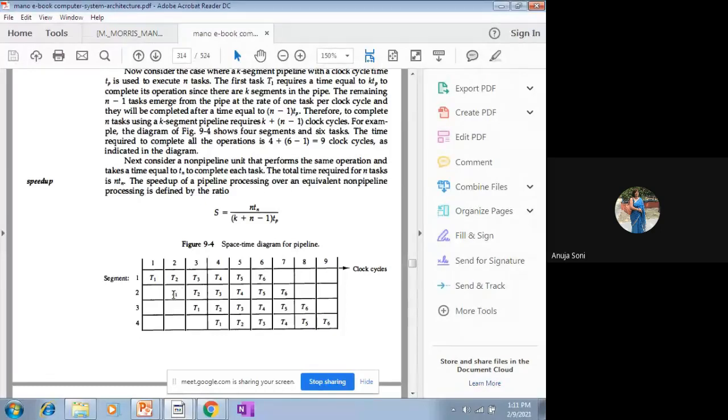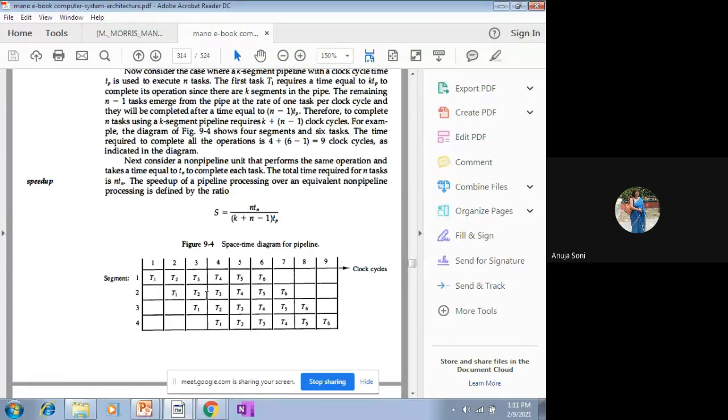Once that is done, during the third clock cycle, T1 will be shifted to segment 3, T2 will be shifted to segment 2, and T3 will be introduced in segment 1. So in an overlapped fashion, during the same third clock cycle, all 3 tasks, T1, T2, T3, are being processed by 3 separate segments.